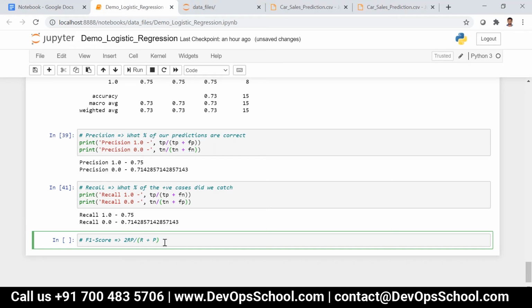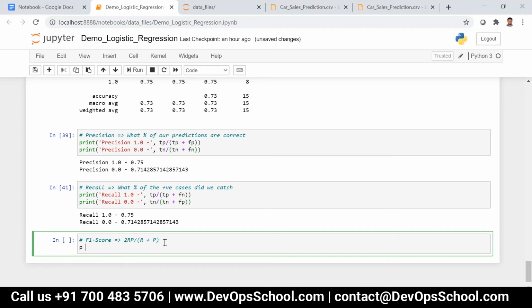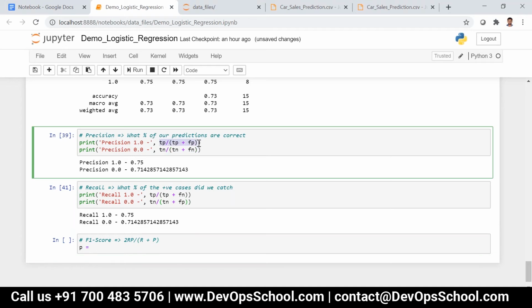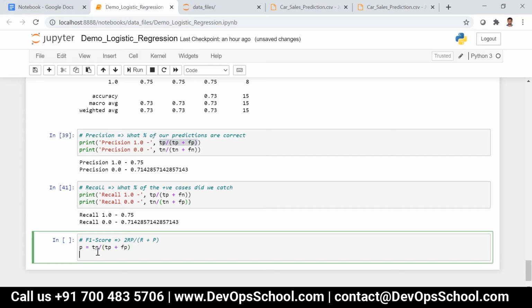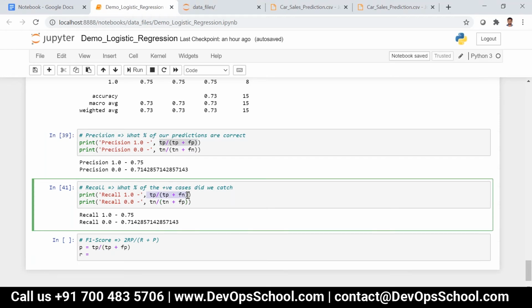Now over here I can say P is equal to, let me just do it for only one, TP something, and then R is equal to TP by TP plus FN.